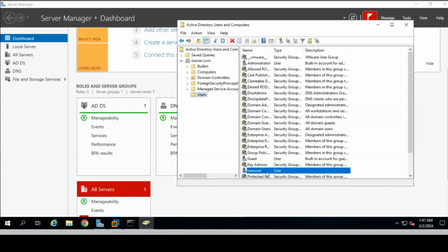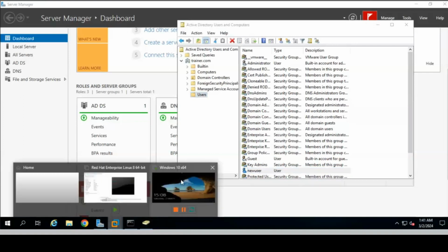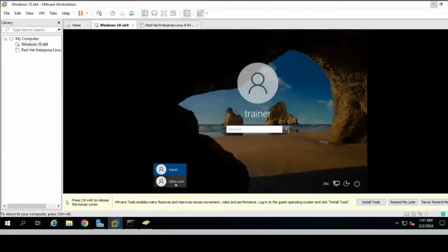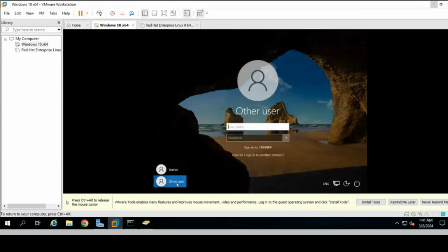The user is created. Here you can see this is the user, new user. So now try to log in with this user on the client machine. Open your VMware again and just click on Other user. I think when you turn on your system, you will get this same type of prompt.